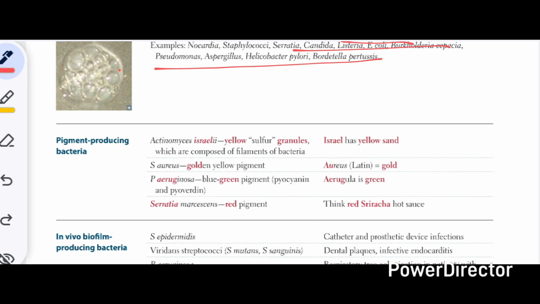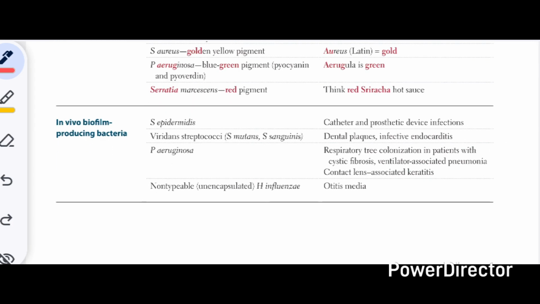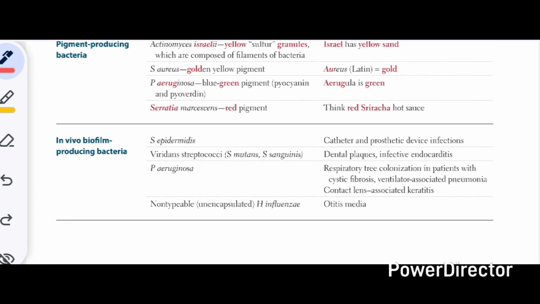Then we have in vivo biofilm producing bacteria, which includes the Staph epidermidis that causes the catheter and prosthetic device infections. Then we have the viridans streptococci, which includes the strep mutans and strep sanguinis that produce the dental plaques and infective endocarditis.